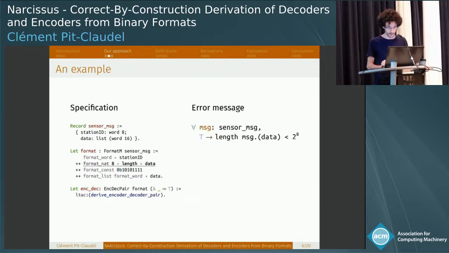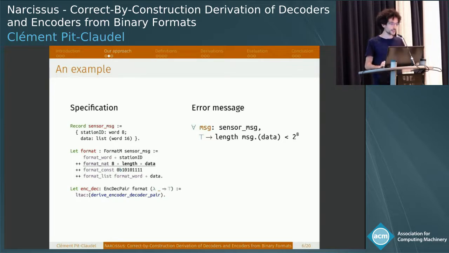However, this will still fail. This time, it tells me that from no particular assumption, I should be able to prove that the length of the data is less than 2 to the power 8. And this is because if I try to write a number that's too large in an 8-bit field, then the length will be truncated, and thus I will not be able to recover the full packet when I decode.